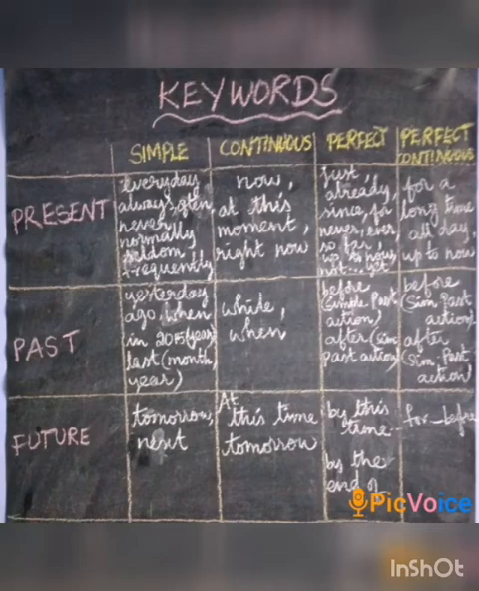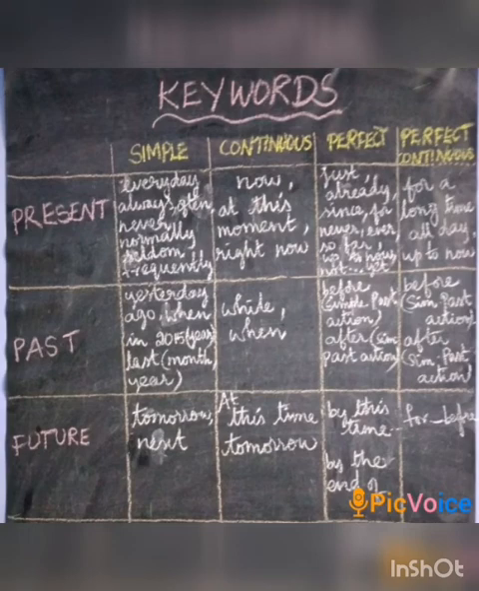Simple past: yesterday, ago, when, in 2015, that is year, in any year, last month, last year, like that, last week. Past continuous: while, when. Past perfect: before, simple past action, after, simple past action. Past perfect continuous: before, simple past action, after, simple past action.